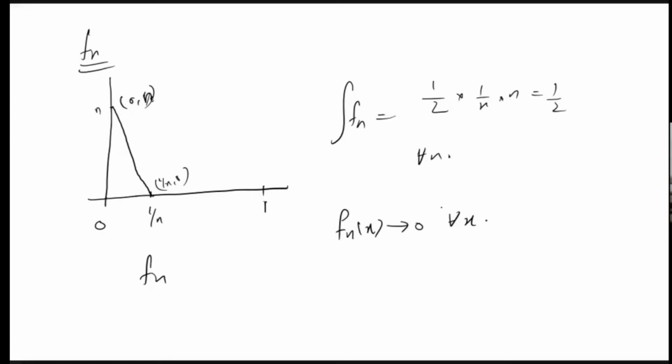It is true because of the Archimedean property. Take any x greater than 0, we will get a 1 by n which is less than x. Then fn of x will be 0 for all n after that. So for any x, we can find an index such that after that all the terms will be 0.